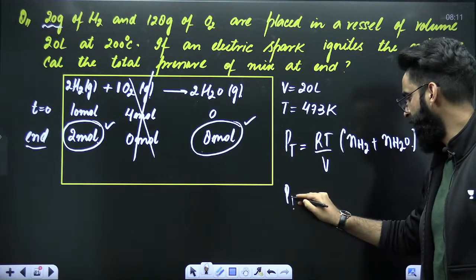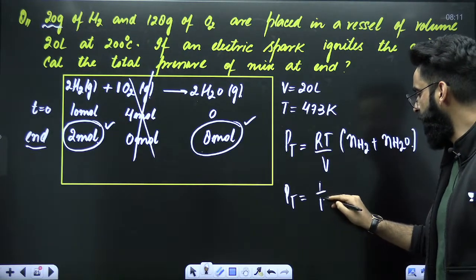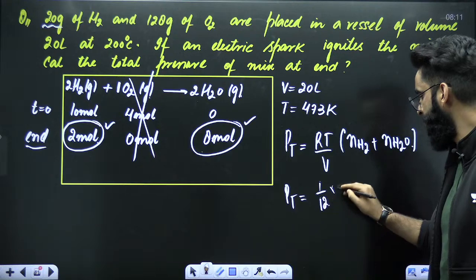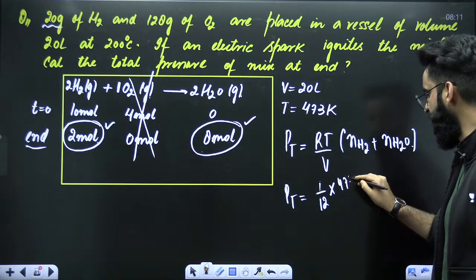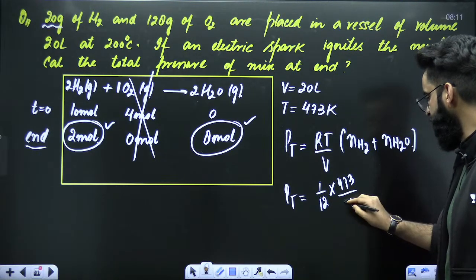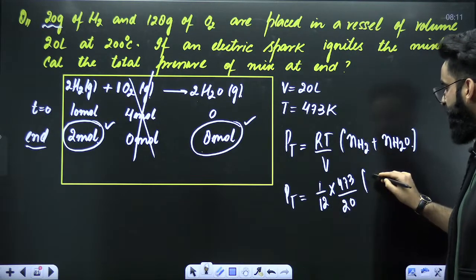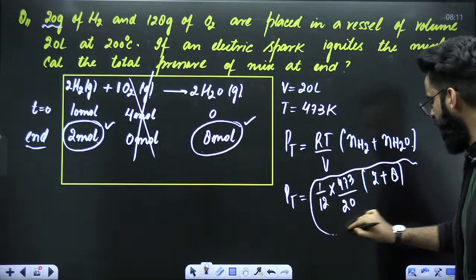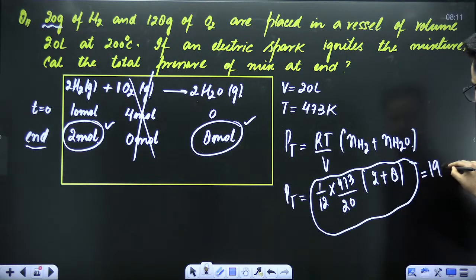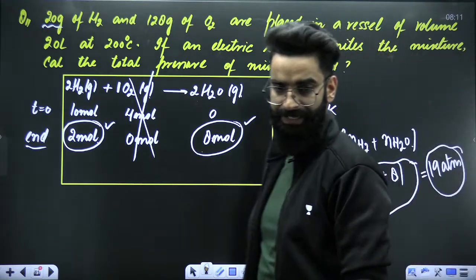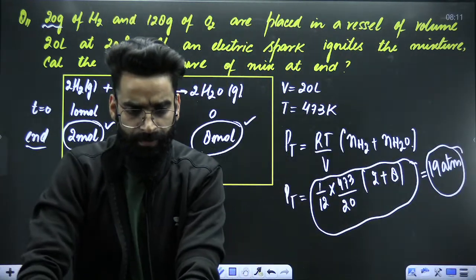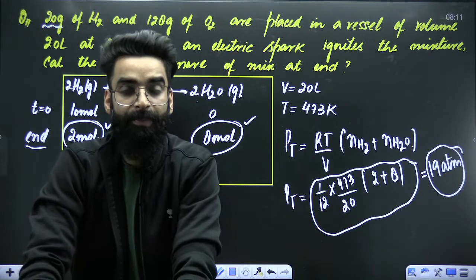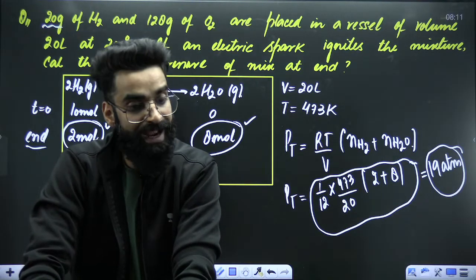So the total pressure of the mixture will be equal to R value 1 by 12, temperature 473 Kelvin, volume 20 liters. Number of moles of H2 left 2, number of moles of water formed 8. Just solve it. After solving, you will get a value approximately equal to 19 atm. So 19 atm will be the total pressure of the mixture at the end.